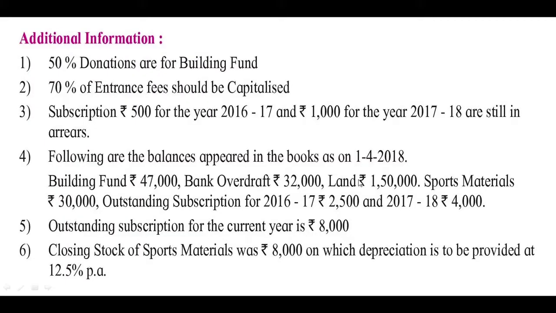Then land 1,50,000, sports materials 30,000, outstanding subscription for 2016-17 2,500 and 2017-18 4,000. Outstanding subscription for the current year is rupees 8,000. Closing stock of sports material was rupees 8,000, on which depreciation is to be provided at 12.5% per annum.